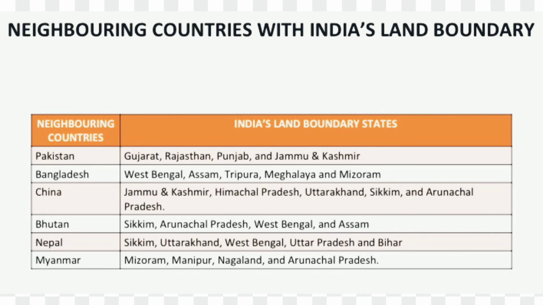Nepal: India's land boundary states are Sikkim, Uttarakhand, West Bengal, Uttar Pradesh and Bihar. Myanmar: India's land boundary states are Mizoram, Manipur, Nagaland and Arunachal Pradesh.